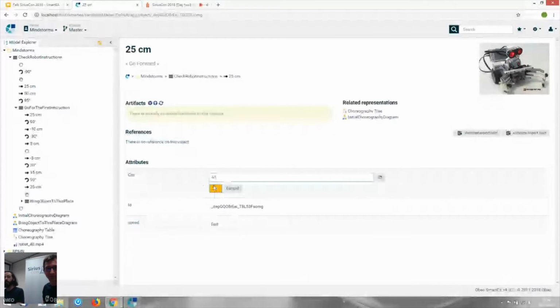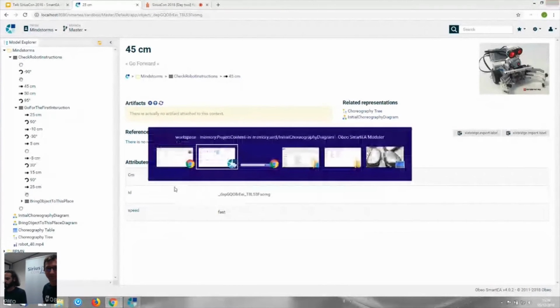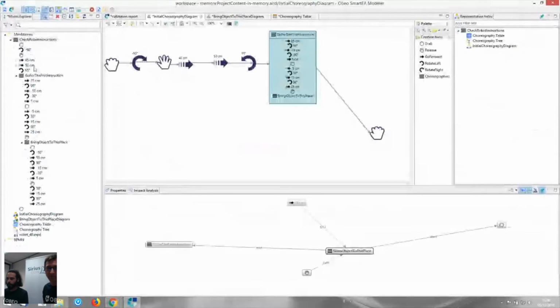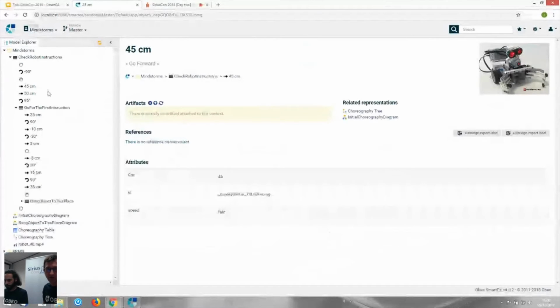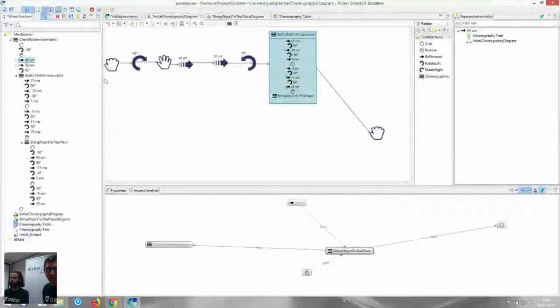And if I switch to my Rich client, you will see the change. I can see that the change appears in my Model Explorer, but the change appears also in my representation here.